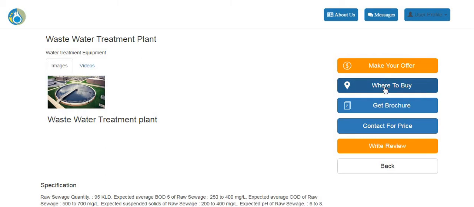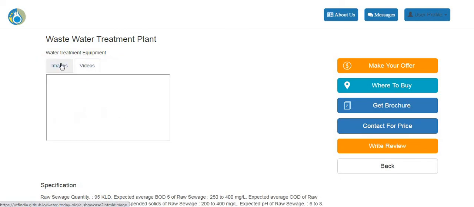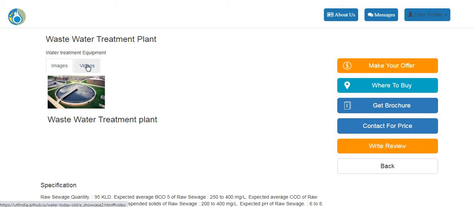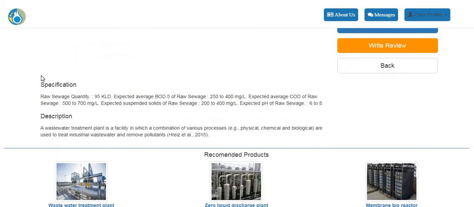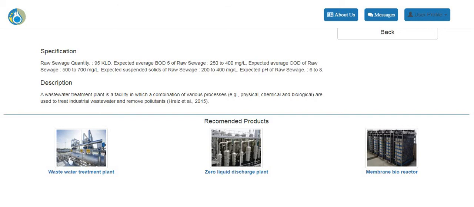You can click on where to buy to see where this product is physically available, or where the sales office of this exhibitor is. You can download any brochure. You can contact this exhibitor by clicking on this for a better deal. You can write your own reviews about what you feel about this product. Video demonstrations of this product are easily available in this column. You can see the specifications and descriptions of this particular product, and you can also see the recommended products, which are the other products of the same exhibitor.